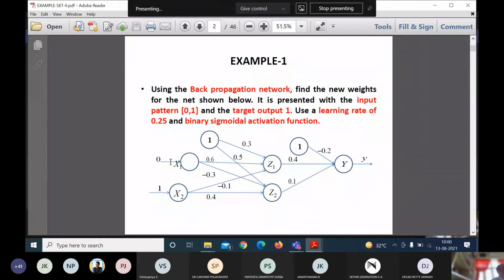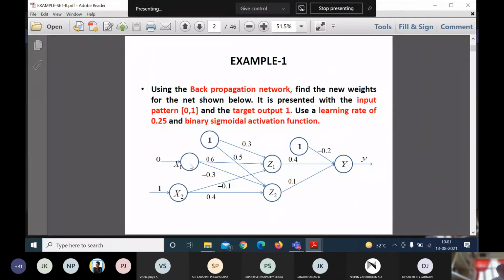So the input pattern. What is the input pattern given here? 0,1. It is a binary input pattern. So this X1 and X2, I have two nodes in the input layer. X1, X2 is an input layer. Z1, Z2 is the hidden layer and Y is the output layer. Is it clear? Any doubt here?